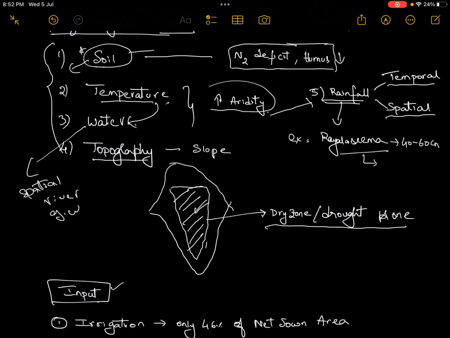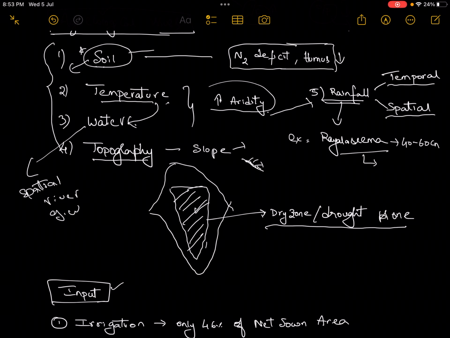Then the next factor is the topography, in the sense of what kind of geographical region it is, what kind of surface area it is, what is the slope, and what kind of rock structure there is. If the slope is very steep, like your mountainous areas, be it the Western Ghats, the Himalayas, the Aravalis, or the Eastern Ghats, in these areas the development of soil is very poor, and these regions are very prone to soil erosion.